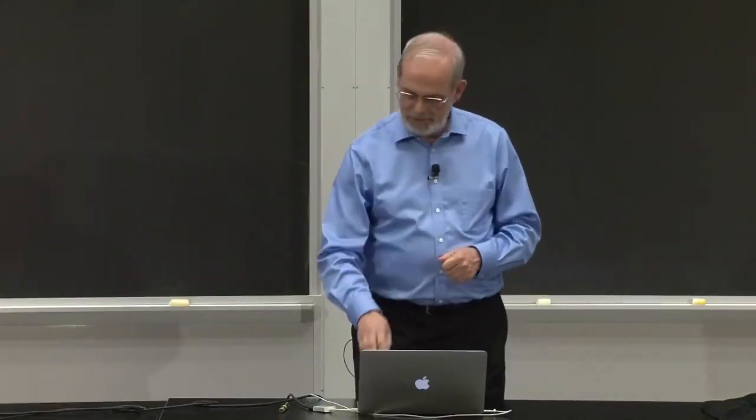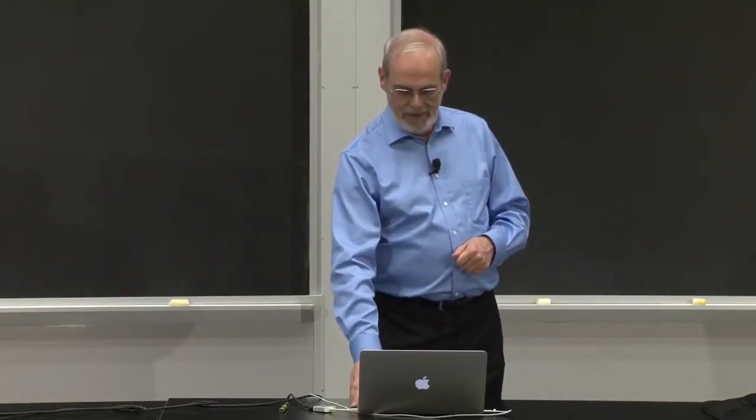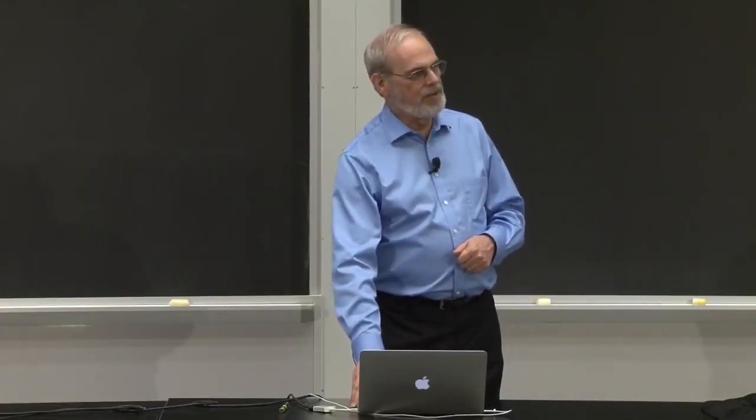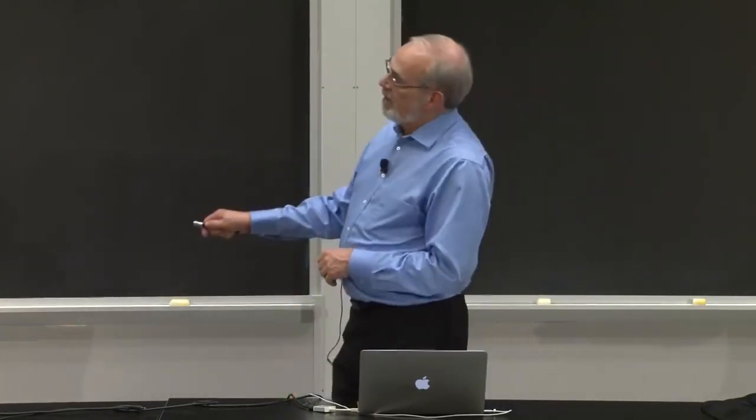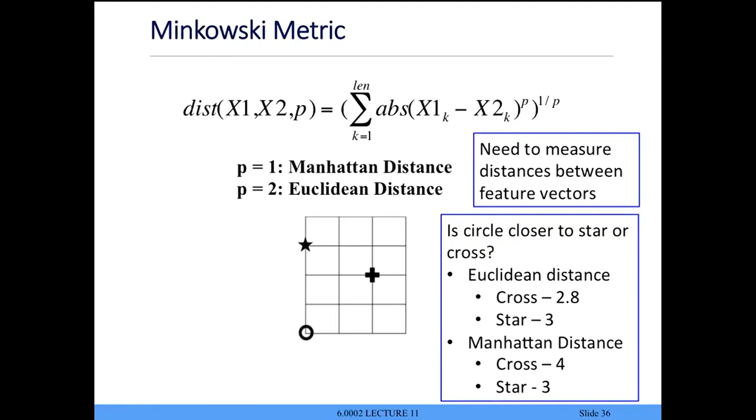That's the Euclidean distance. So now, if I want to measure difference between these two, here's the question. Is this circle closer to the star or closer to the cross? Unfortunately, I put the answer up here. But it differs depending on the metric I use. Right, Euclidean distance, well, that's square root of 2 times 2, so it's about 2.8. And that's 3. So in terms of just standard distance in the plane, we would say that these two are closer than those two are.